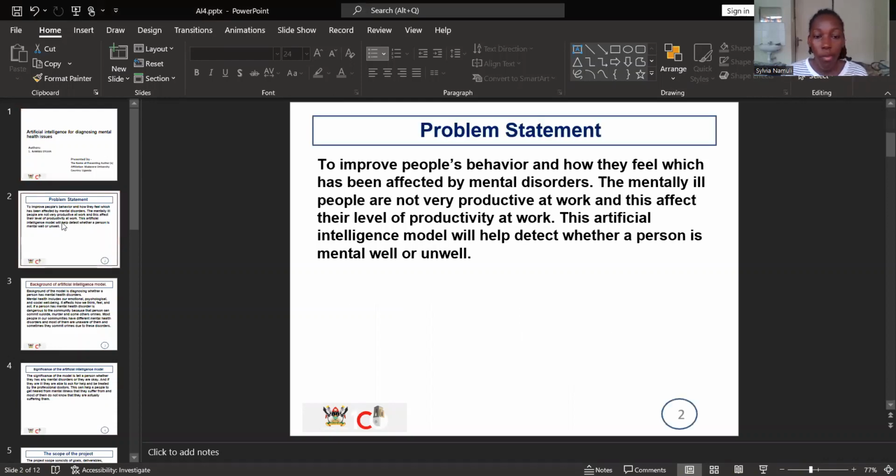My problem statement is to improve people's behaviors on how they feel and to be able to know how mental health has affected these people. Mentally ill people are unproductive at work, and this leads to low productivity, which makes the people they are working for make losses.